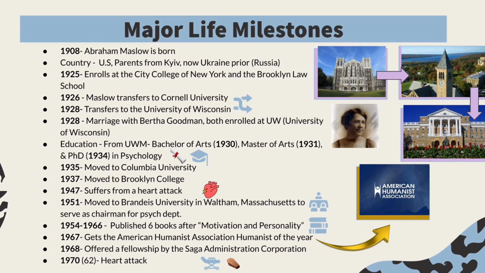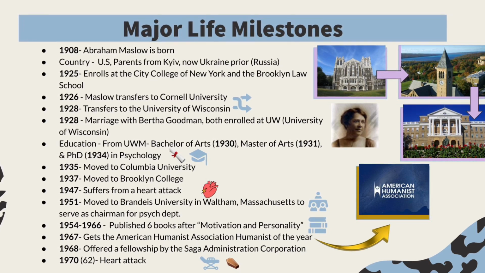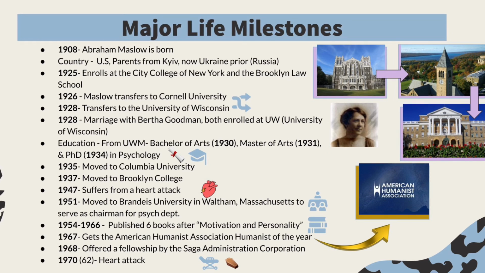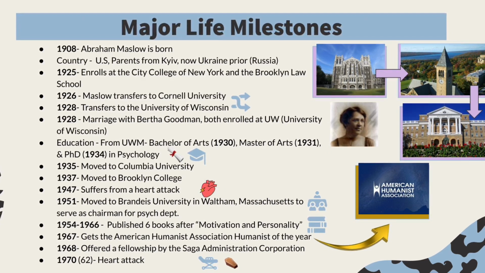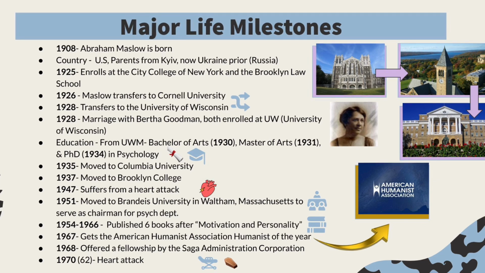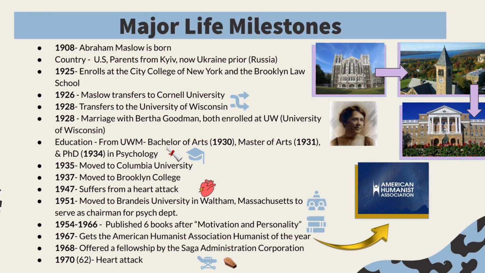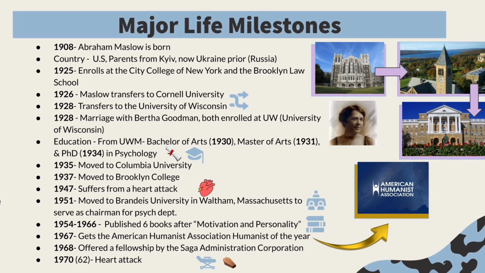In 1935, he moved to Columbia University. 2 years after that, he moved to Brooklyn College. Within those 2 years, he was working as a psychology professor at the schools. 10 years after this, he sadly suffered a heart attack, and the good news was that he was able to bounce back from the heart attack. And in 1951, he moved to Brandeis University in Waltham, Massachusetts, to serve as the chairman of the psych department.